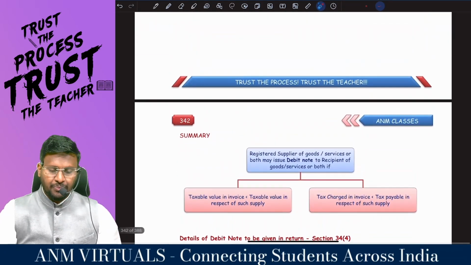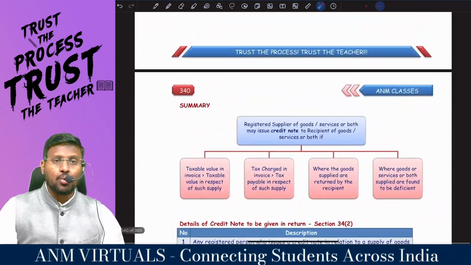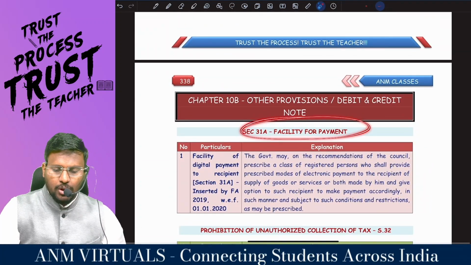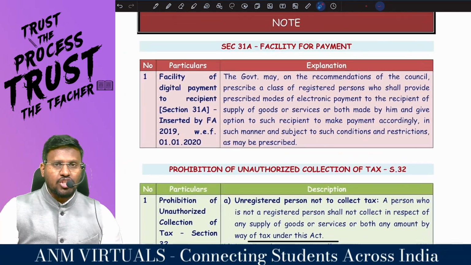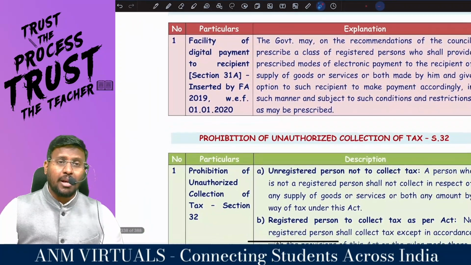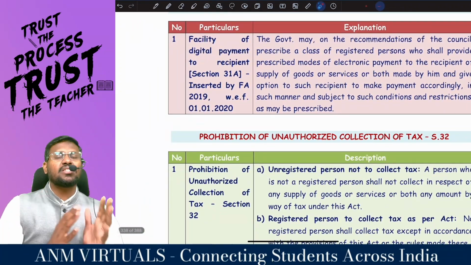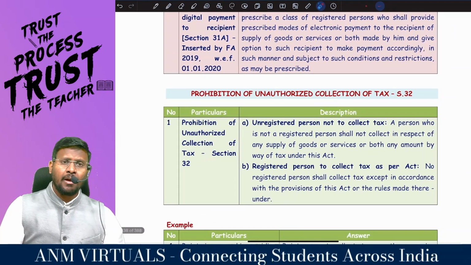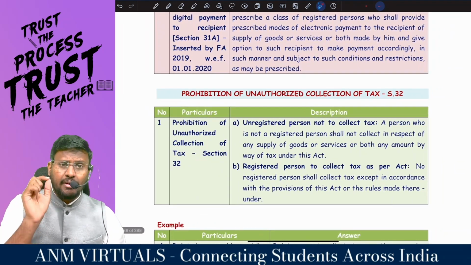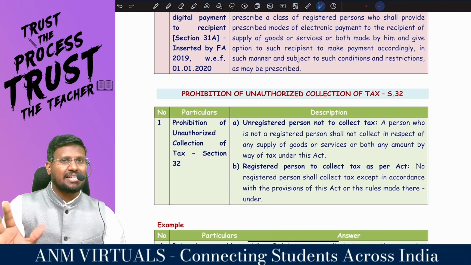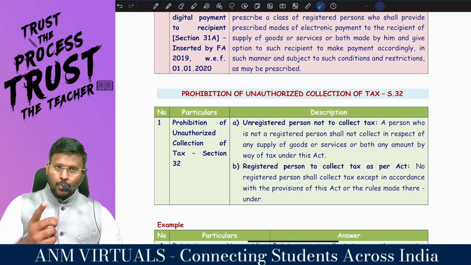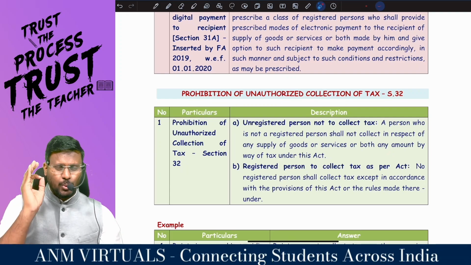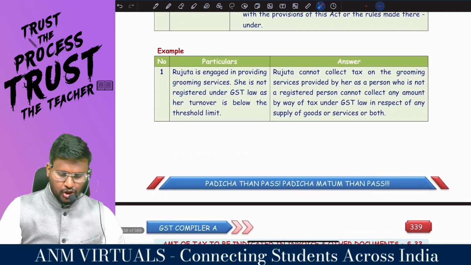So in this chapter, what we have discussed is section 31A. What is section 31A? Facility for payment. It is the responsibility of the supplier to make proper arrangement for the recipient to make the payment in the prescribed mode. That's 31A. Next one. If you are an unregistered person, my dear lovable students, you are not supposed to collect tax. If you are a registered person, you should collect tax only as per the act. Otherwise, it will be treated as a prohibition.